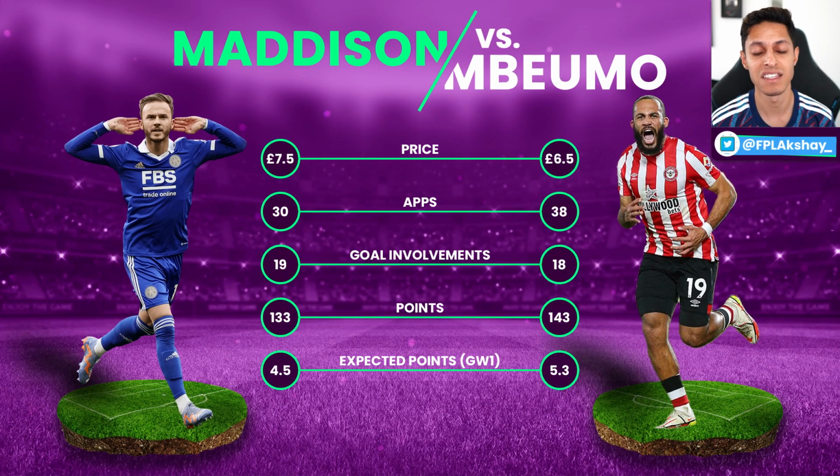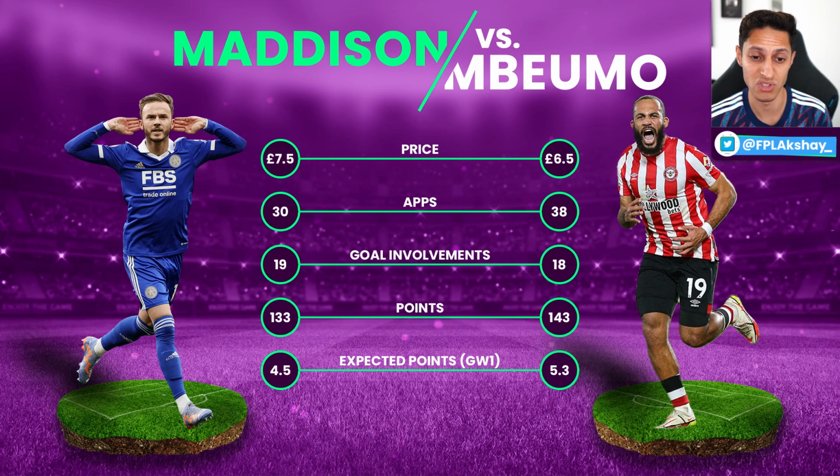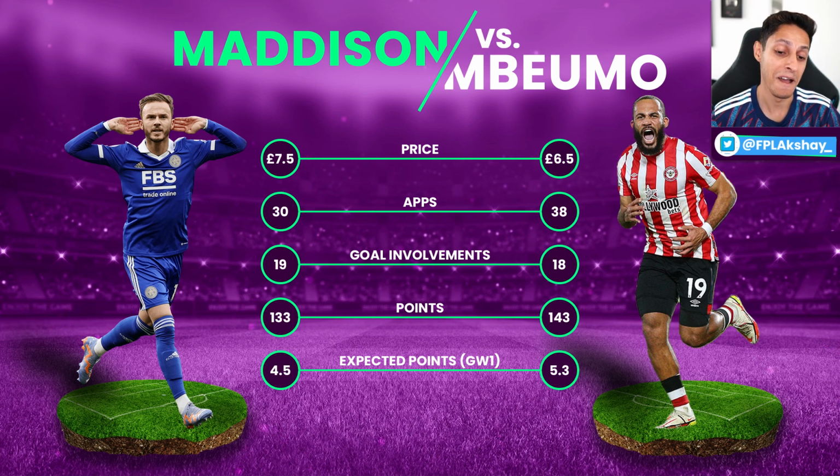Maddison made 8 fewer appearances than him last season, so Maddison made 30 and Mbeumo made 38. And he had higher goal involvements than him by 1. So he got 19 and Mbeumo got 18. Of course, he finished on fewer points, but that makes sense because he didn't play as many games, so he didn't get the points for playing games or just the extra clean sheet that Leicester probably didn't get, but you know what I mean. And if we actually look at their expected stats for the first game of the season, Mbeumo actually has more. He has 5.3 and Maddison has 4.5.